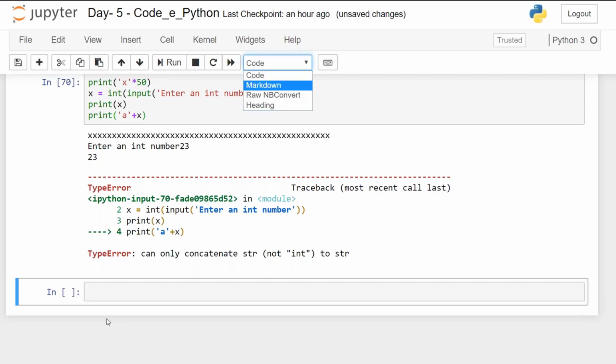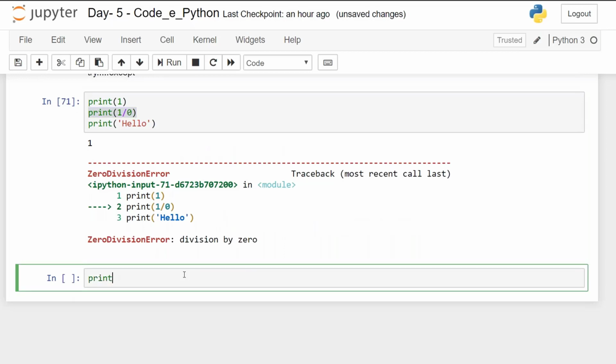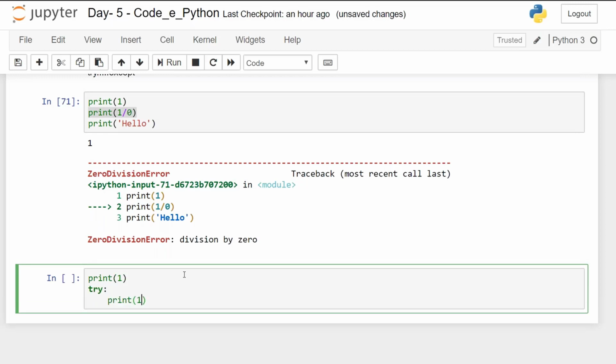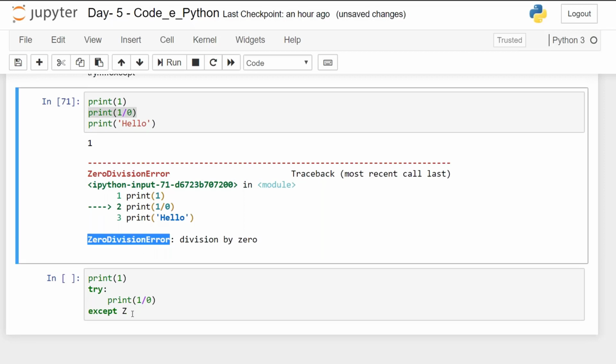Let's talk about error handling here. In error handling, there come keywords try and except. When we ran this particular part, there was 1 divided by 0, there is a zero division error. Now if I write it differently, first I'm writing print 1, and now I'm writing try, print 1 divided by 0. So it will try if print 1 divided by 0 is possible. If an error is caused, it will raise an exception. That is, we know the error was zero division error.